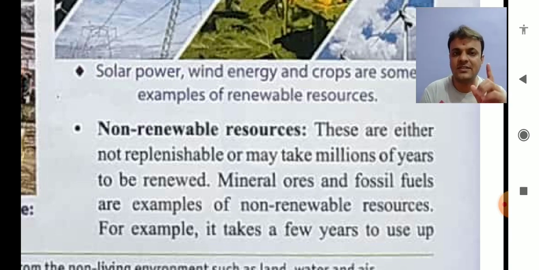Just think or guess that one day if mineral ores or fossil fuels are over, then that generation will not be able to see mineral ores or fossil fuels again. Why? Because generation of these mineral ores and fossil fuels takes millions of years. So for one generation to sustain for millions of years is not possible. That is why they come under non-renewable resources.